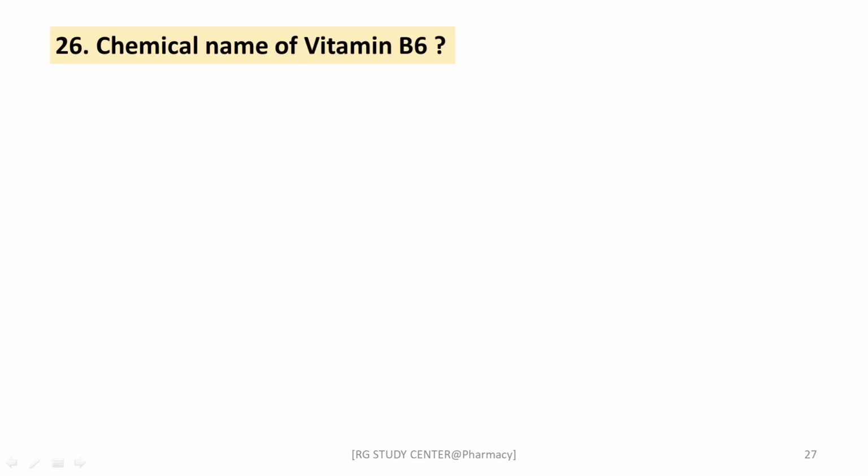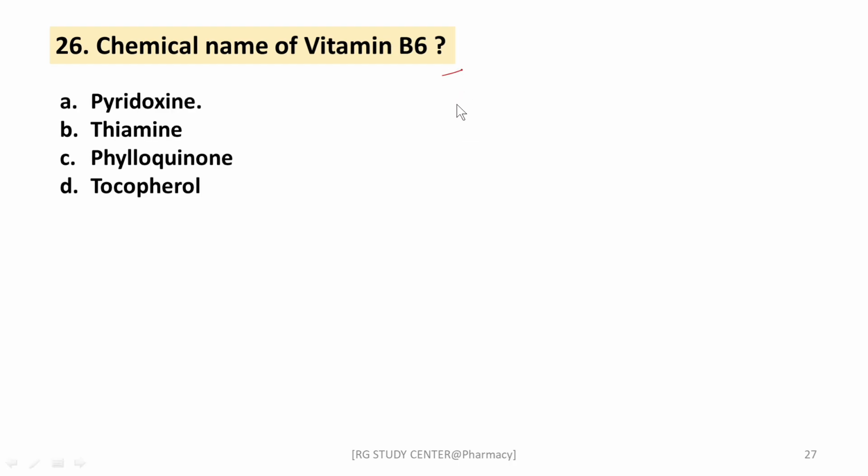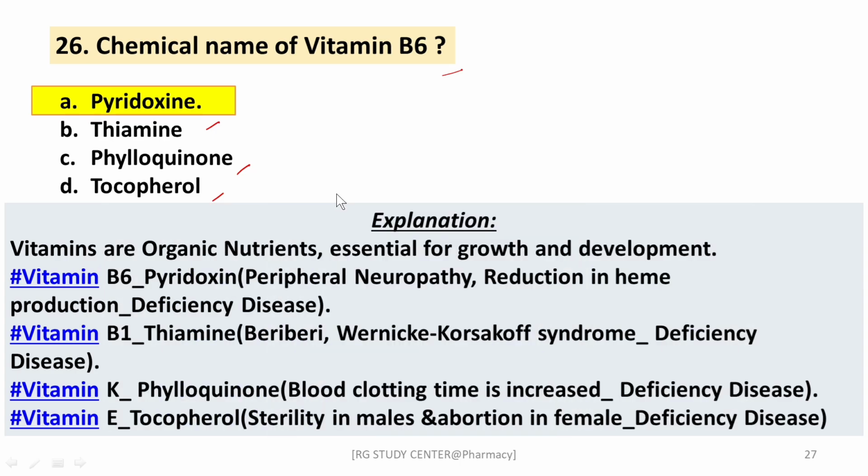Next question: chemical name of vitamin B6, right? It is pyridoxine, thiamine, phylloquinone, or tocopherol. The right answer is pyridoxine. Vitamin B6 is called pyridoxine, right? Its deficiency causes peripheral neuropathy or reduction in heme production.